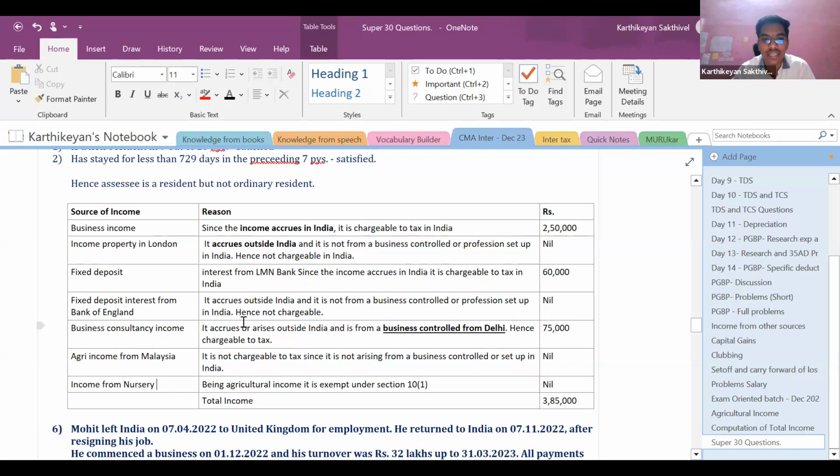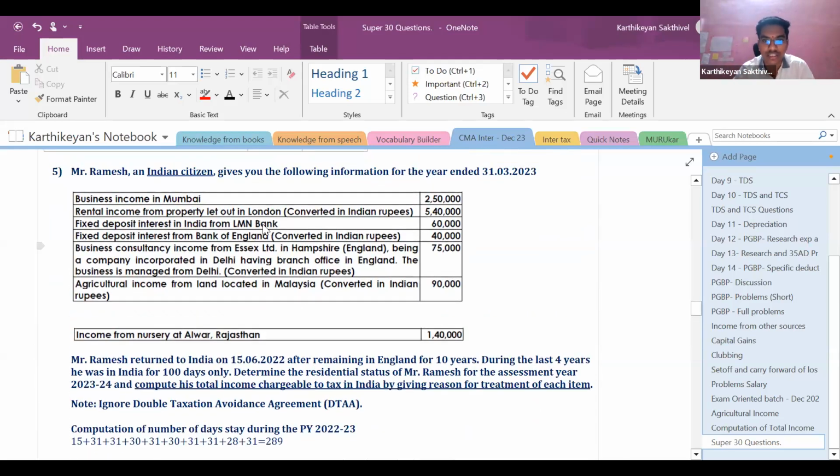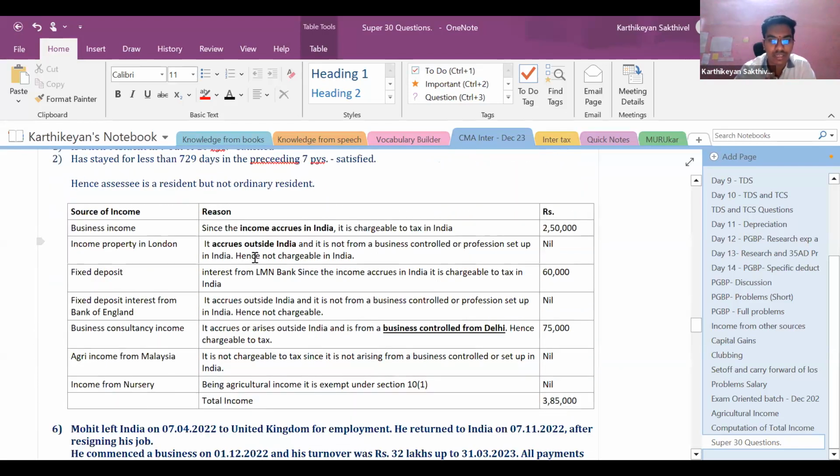Next is income from nursery. We just need to remember that in the video in relation to agriculture, we have seen that a nursery is a place where the pot plants, or the plants which we get in marriages, which they give in a cover, are first grown and then sold. That place is known as a nursery. So the nursery income is income from agriculture. We've already discussed this. If you have a doubt on this, go and refer to our agricultural income discussion, which is also free on YouTube. Right? So income from nursery is not taxable in India. It is exempt under Section 10(1).